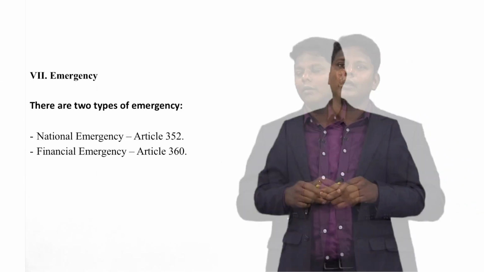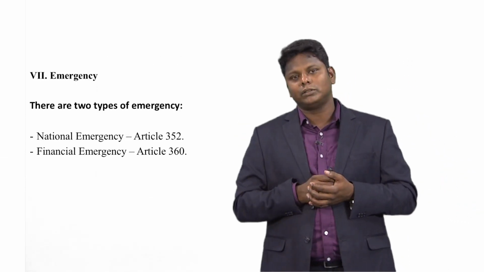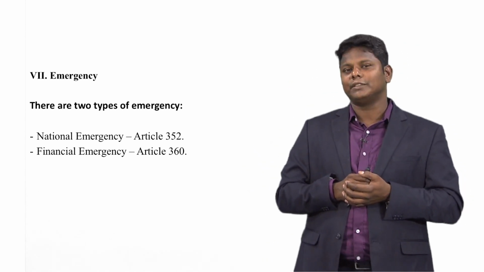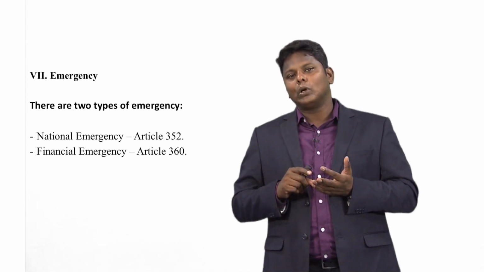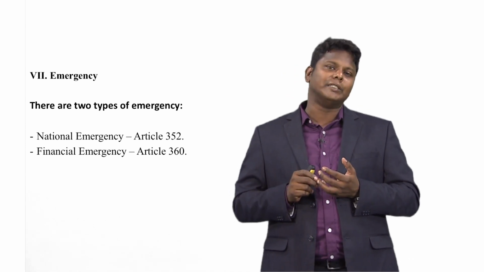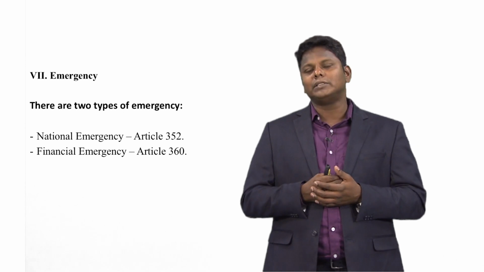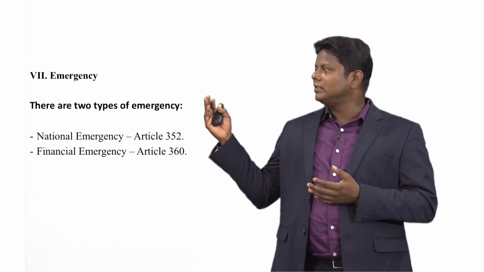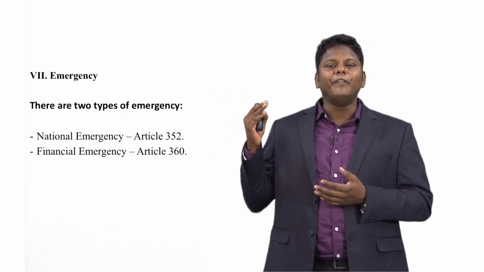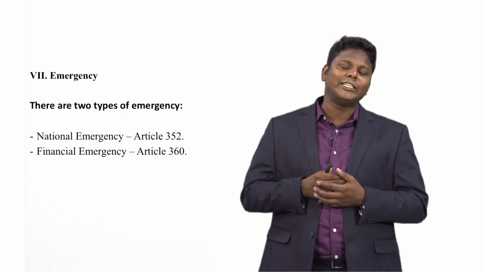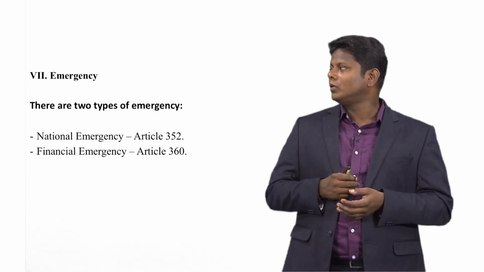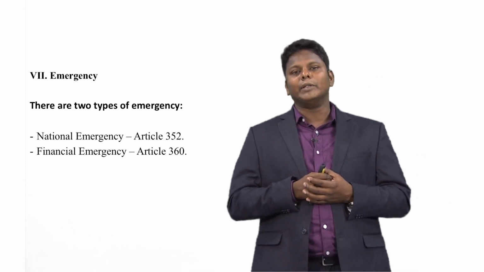Now we come to the last of the financial relations between center and state: emergency. See, there are two types of emergencies: national emergency and financial emergency. Article 352 deals with the national emergency, and Article 360 explains the financial emergency. Now let us discuss what is national emergency.